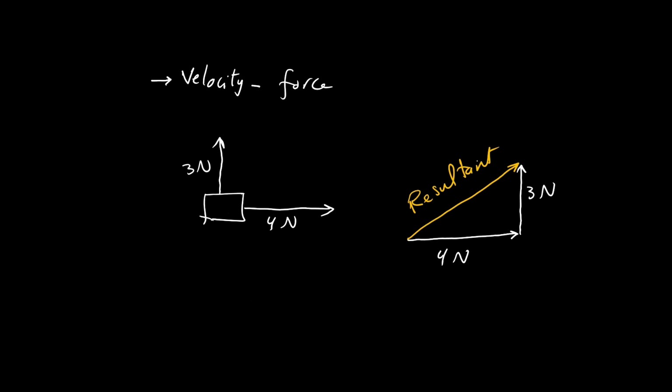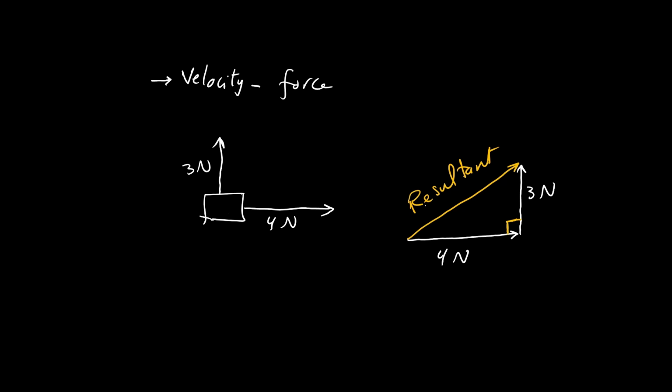If we look at this figure, it's a right angle triangle. What does the resultant represent here? The resultant represents the hypotenuse of the right triangle.